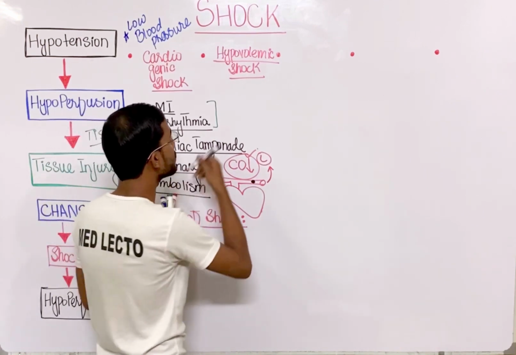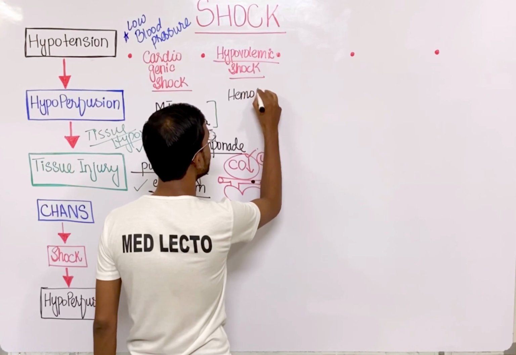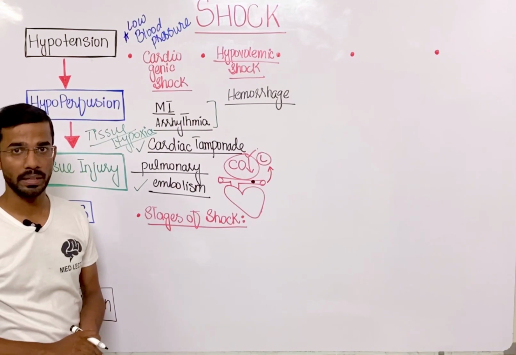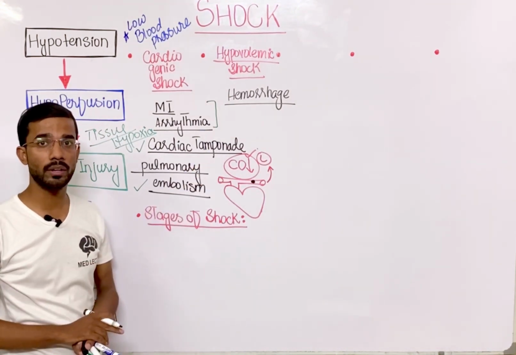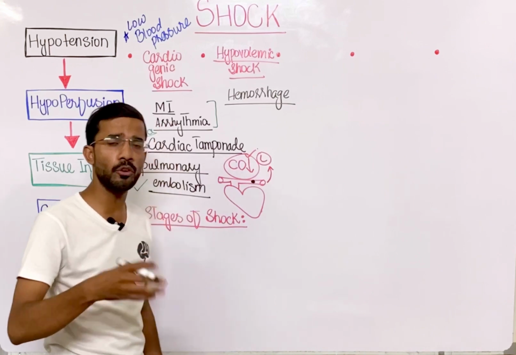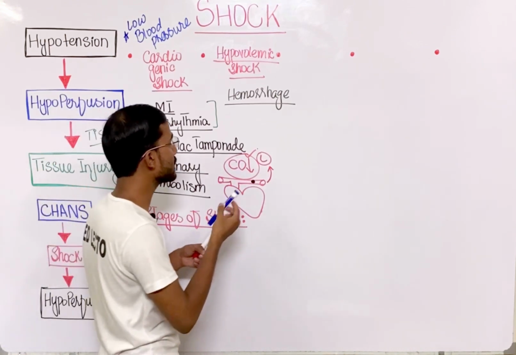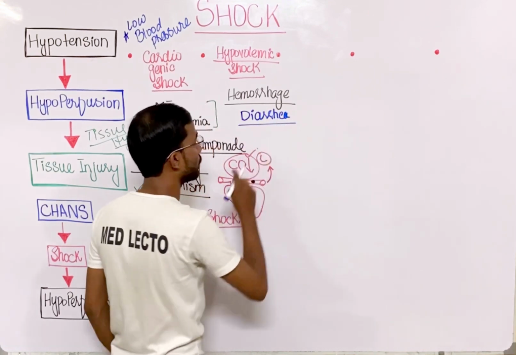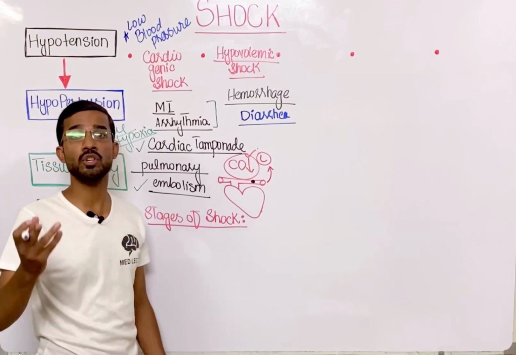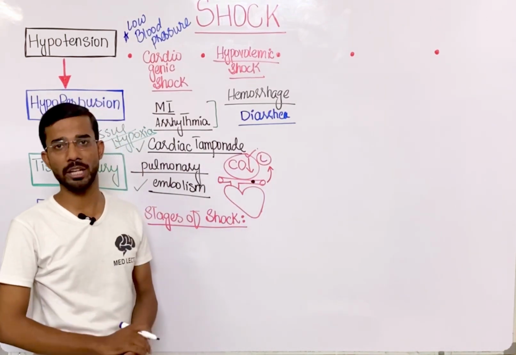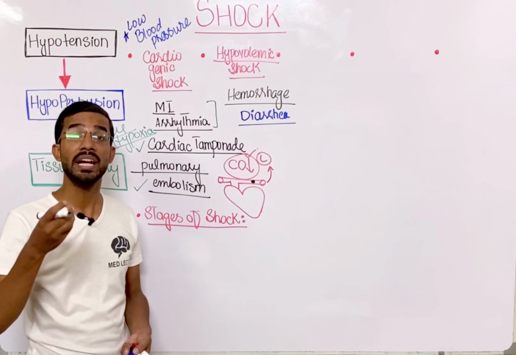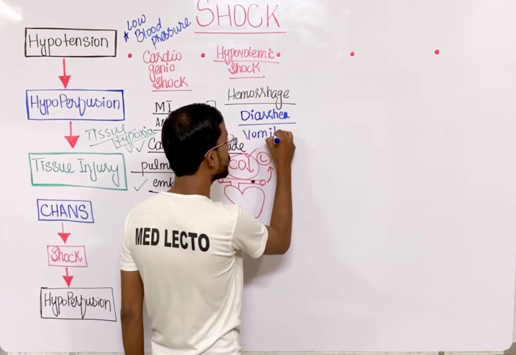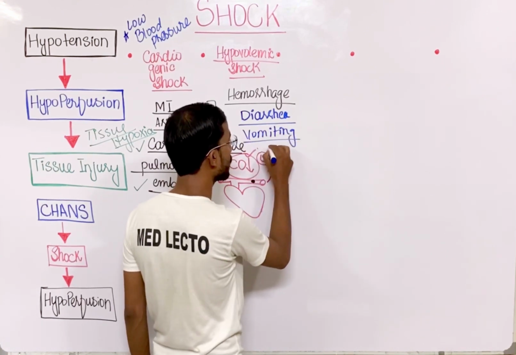So if you see hemorrhage, you can say loss of blood from our body is the most important reason, or you can say loss of fluid. That can be any reason, like diarrhea, due to which you will see loss or reduction in the volume of blood due to the loss of different electrolytes from our body, and vomiting, in severe conditions, or trauma.